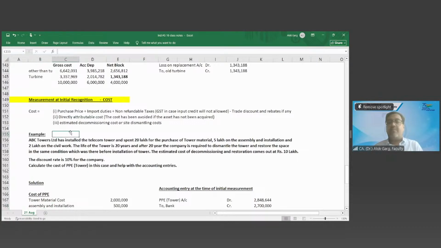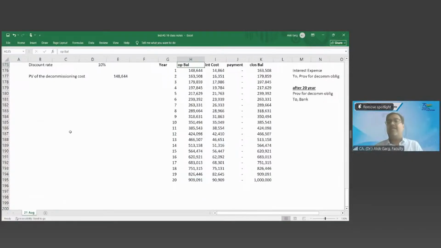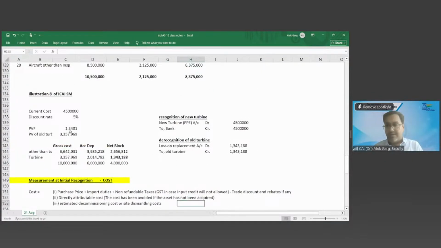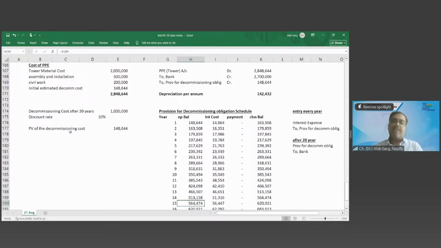Plus directly attributable cost plus estimated decommissioning cost or site dismantling cost, right? This is what we discussed, and we have also done a detailed example on all these three parts, right? And we have also seen how this calculation has to happen, right?